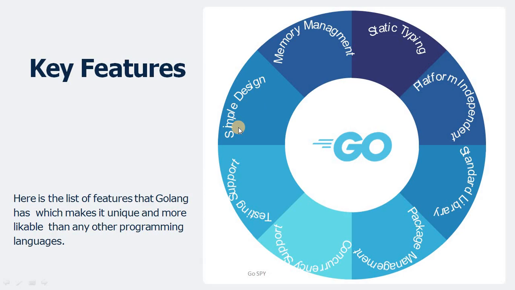Some key features are simple design, memory management, static typing as we discussed in the last slide, platform independence, robust standard libraries, a package management system, concurrency support and testing support as well. So let's discuss each one briefly. Let's move on to the first point, called simple design.